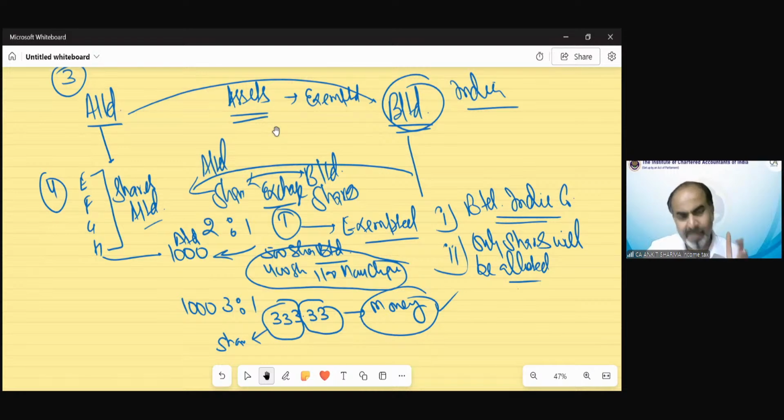So the same provision we are discussing in amalgamation, same condition is going to be discussed in demerger also. Exactly same provision. In case of demerger also, assets are exempted and shares also exempted if these conditions have been fulfilled.